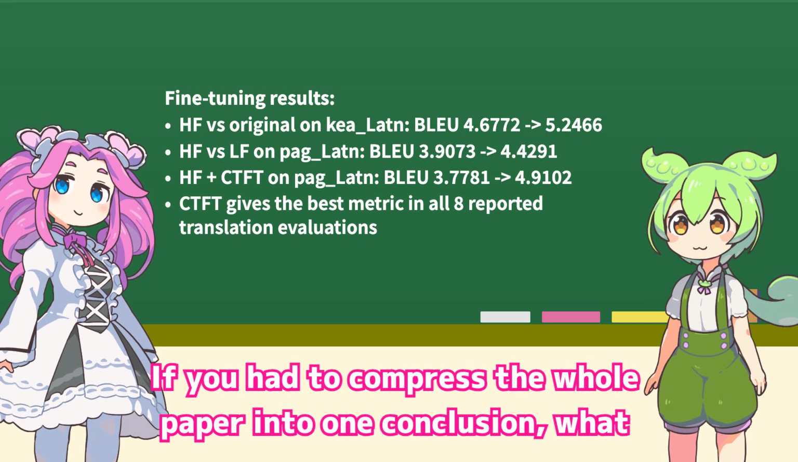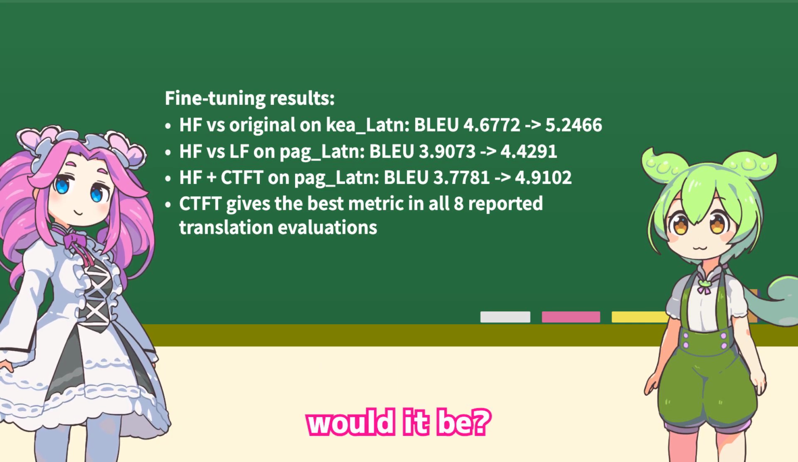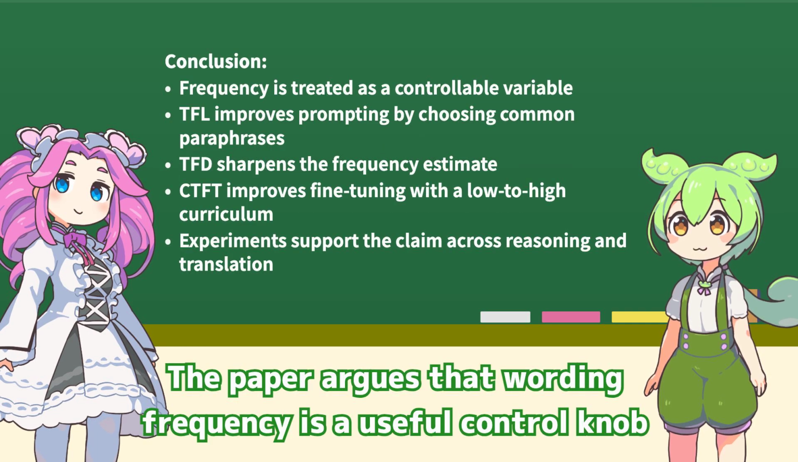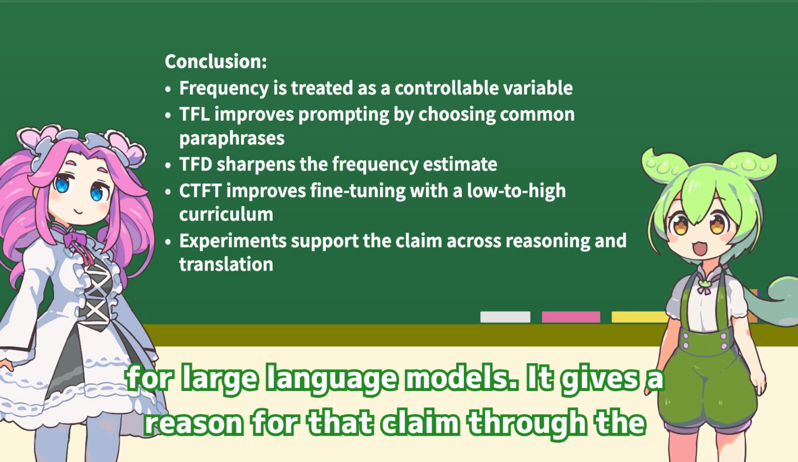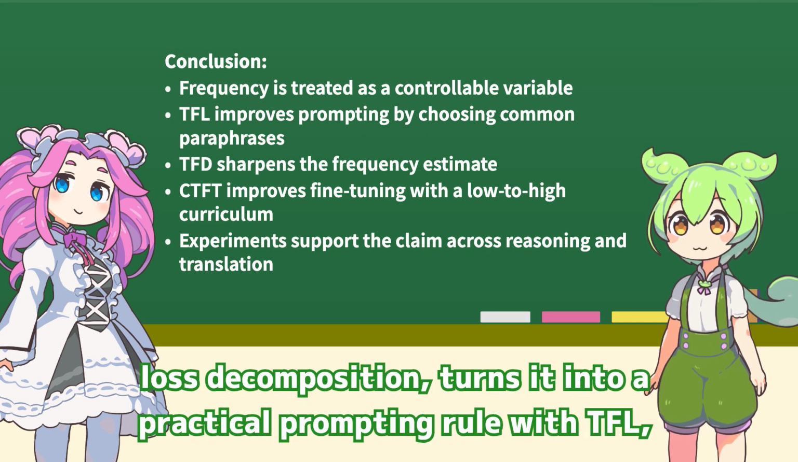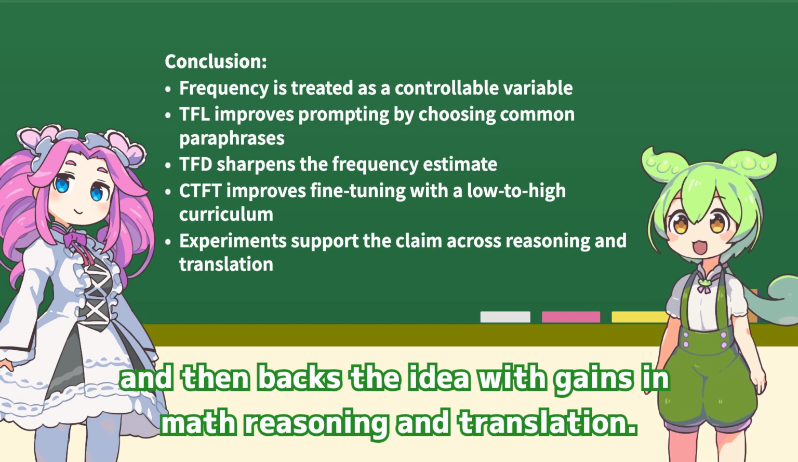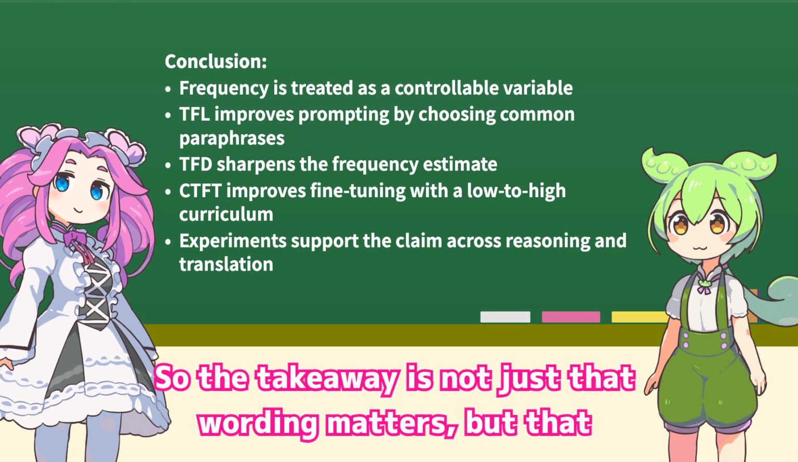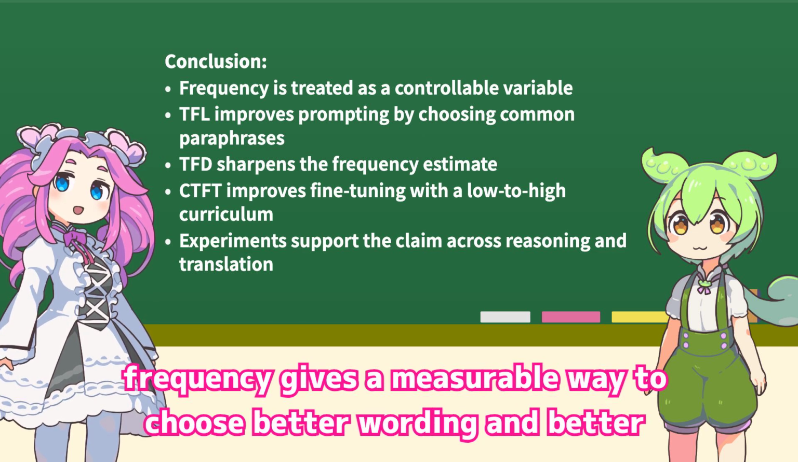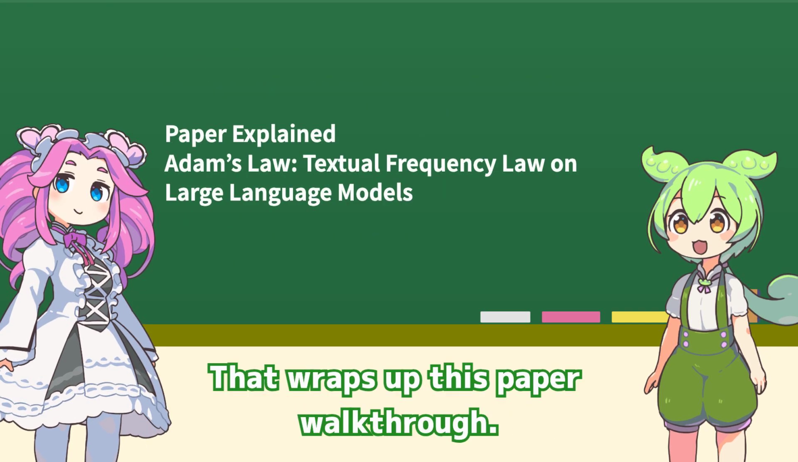If you had to compress the whole paper into one conclusion, what would it be? The paper argues that wording frequency is a useful control knob for large language models. It gives a reason for that claim through the loss decomposition, turns it into a practical prompting rule with TFL, improves the estimate with TFD, extends it to training with CTFT, and then backs the idea with gains in math reasoning and translation. So the takeaway is not just that wording matters, but that frequency gives a measurable way to choose better wording and better training order. That wraps up this paper walkthrough.